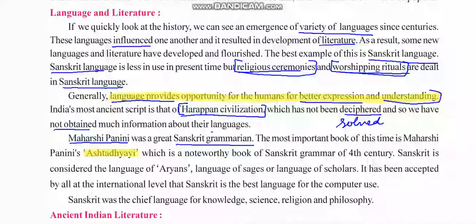Who has written Adhyay? Maharishi Panini. That is a very important book, a noteworthy book of Sanskrit grammar. Adhyay is a book of Sanskrit grammar of the 4th century. See, this was written in the 4th century.